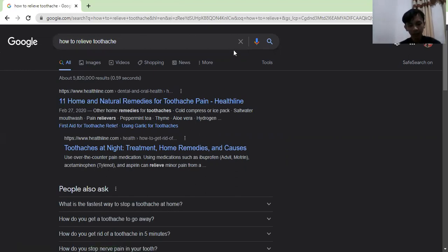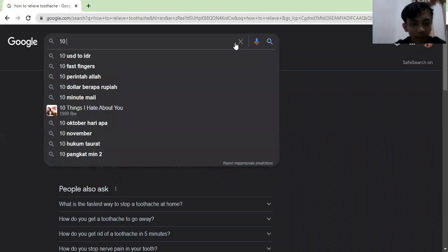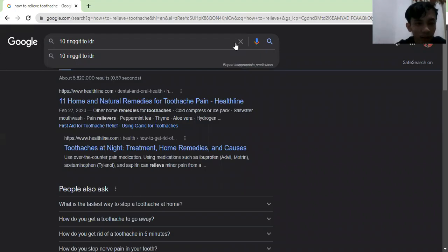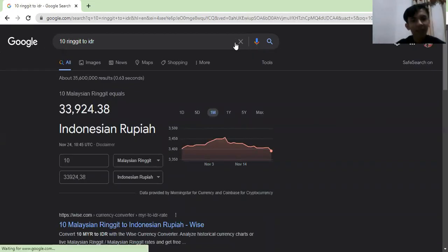Okay, next is easily compare anything. For example, you want to know 10 ringgit to IDR. Here, you will know that 10 Malaysian ringgit equals 33,000 Indonesian rupiah.